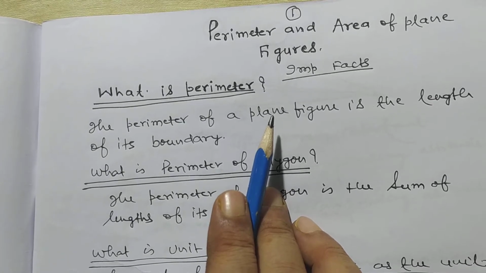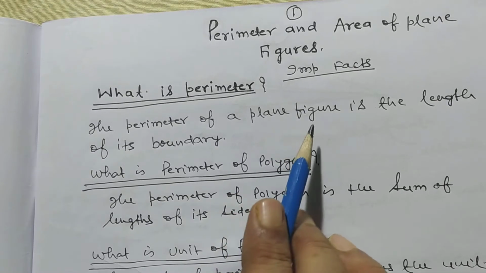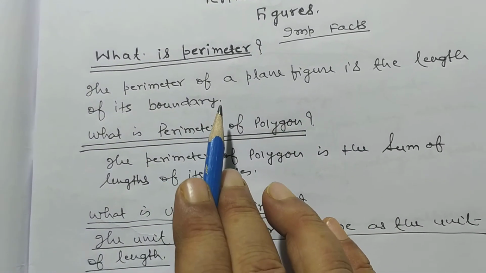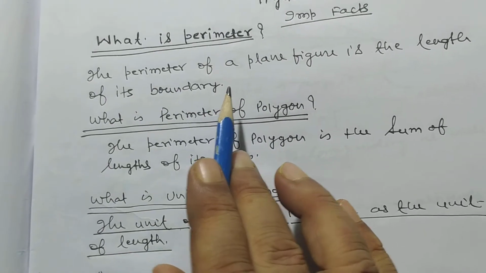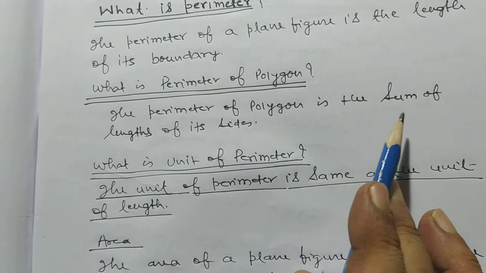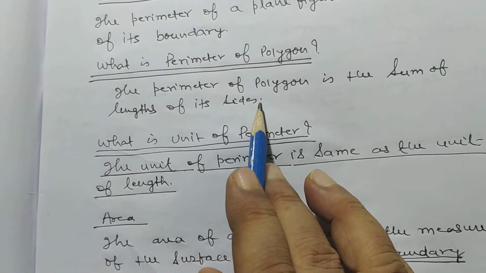So I want to discuss what is perimeter. The perimeter of a plane figure is the length of its boundary. What is perimeter of polygon? The perimeter of polygon is the sum of the lengths of its sides.